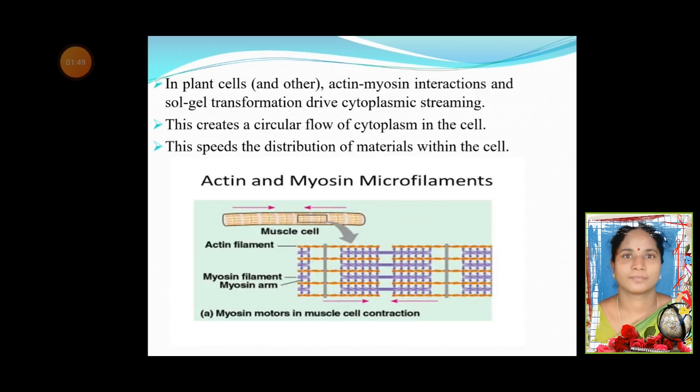In plant cells and others, actin-myosin interactions and sol-gel transformation drive cytoplasmic streaming. This creates a circular flow of cytoplasm in the cell. This speeds the distribution of materials within the cell.